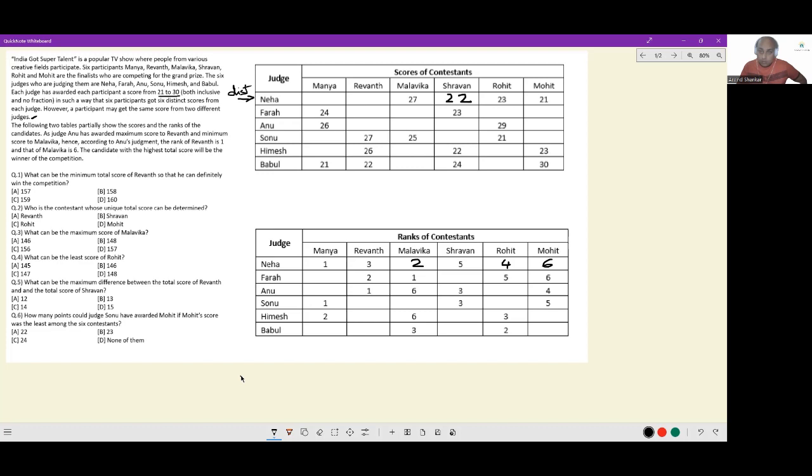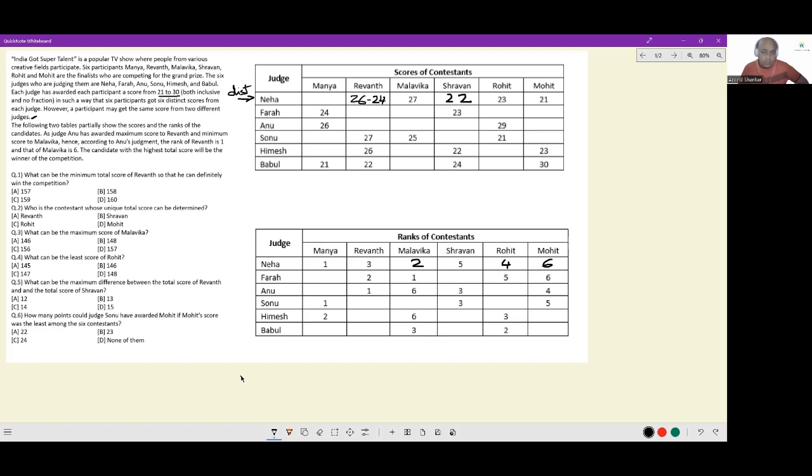Now, because I know the 4th person has got 23 and Malvika with 27 has rank 2, can I say Revant with rank 3 has to be higher than 23 but lower than 27? So it can be anything from 24 to 26. Any score in this range would be acceptable.